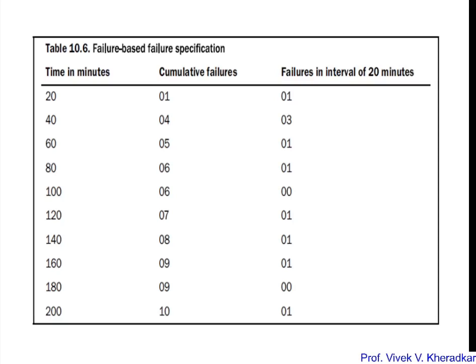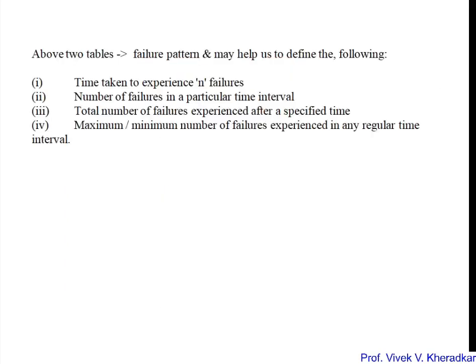So there are two ways to represent the failure specification, either by time or failure based. These two tables give the idea about how you can note the failures. Either you can notate the failure in terms of time, or you can notate the failure in terms of failures themselves. Using these two, we can also define additional attributes, like the time taken to experience n failures.